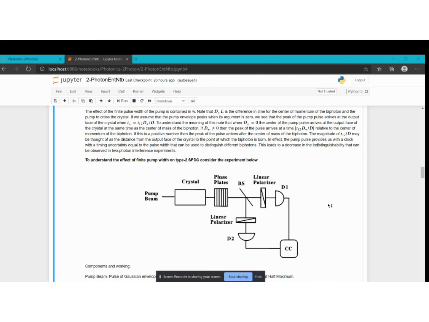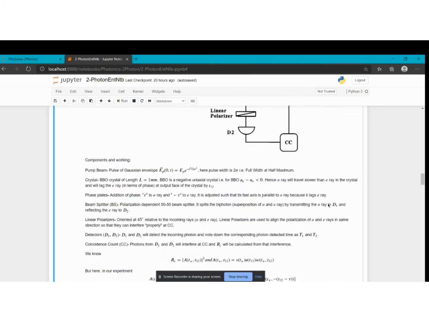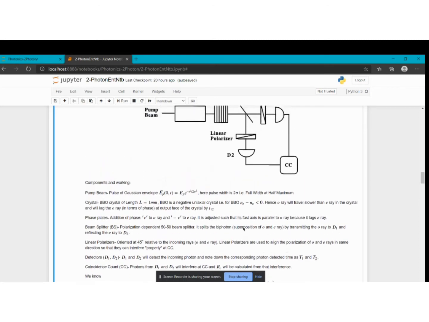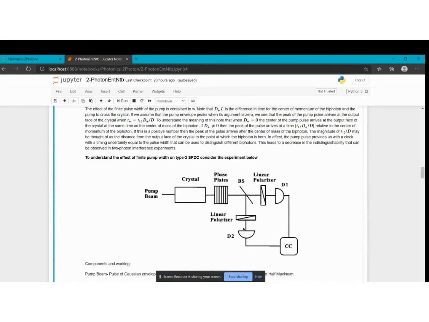The second thing is that the central quantity of measurement from the experiment is the coincidence count, and the coincidence count is equal to the square modulus of the biphoton amplitude. That biphoton amplitude is defined as the product of these three functions, as Ayush has derived above. So this is the coincidence count, the square modulus of the biphoton amplitude. Okay, so now starting the experiment.